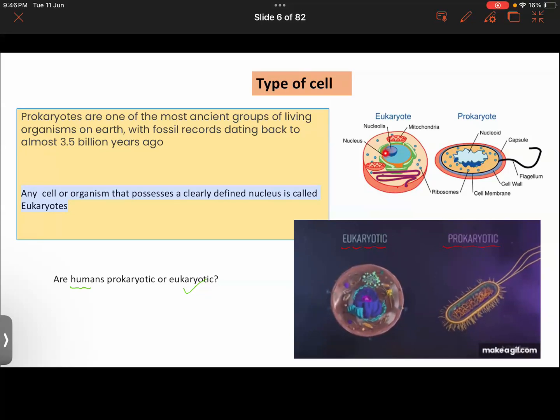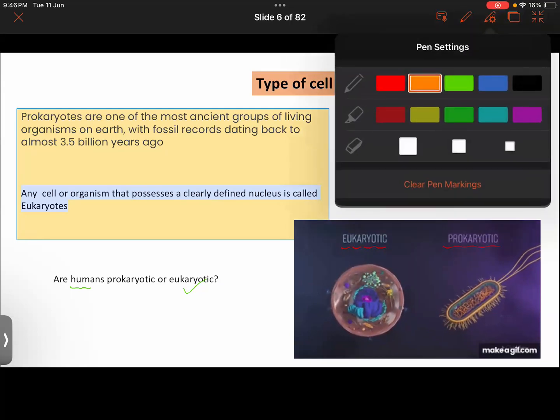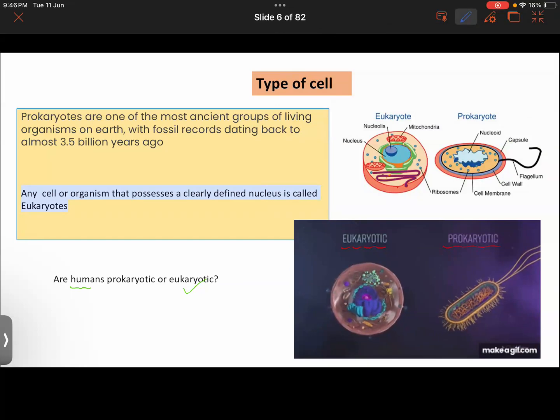Just like in our body we have an organ called the brain, similarly cells also have a miniature version of a brain called the nucleus. You can spot the nucleus in this eukaryote, this dense structure which is almost circular and well defined. Let me mark this. This whole structure is the nucleus. You observe that it is well defined, covered with a boundary.